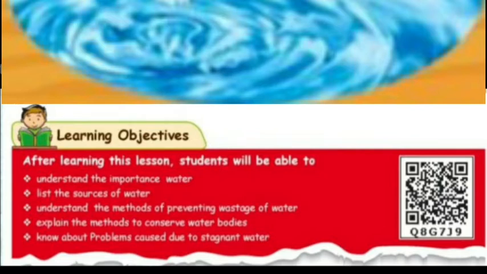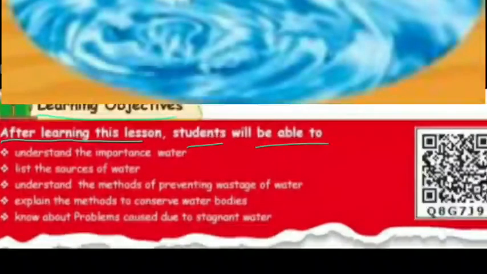So now, here are the learning objectives, just look here. After learning this lesson, students, you will be able to understand the importance of water. Why is water so important for us?